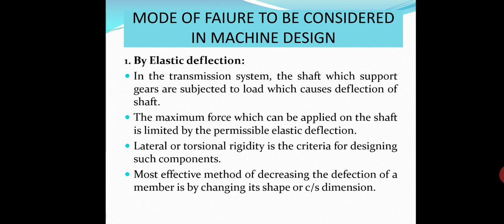The maximum force which can be applied on the shaft is limited by the permissible elastic deflection. Lateral or torsional rigidity is the criteria for designing such component. Most effective method of decreasing the deflection of a member is by changing its shape or cross-sectional dimension.